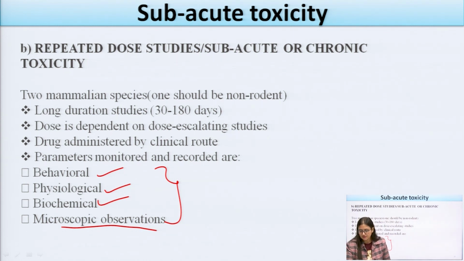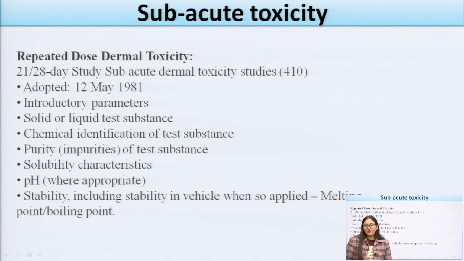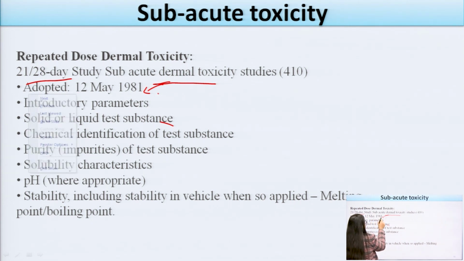Now, the subacute toxicity studies, in which there are 21 to 28 days studies. Subacute dermal is a dermal toxicity study, with a time period of 21 to 28 days. This dermal toxicity study guideline came into force on 12 May 1981, and introductory parameters, like solid or liquid test substances, can be examined in this subacute dermal toxicity study.